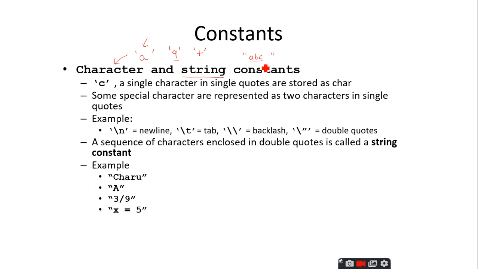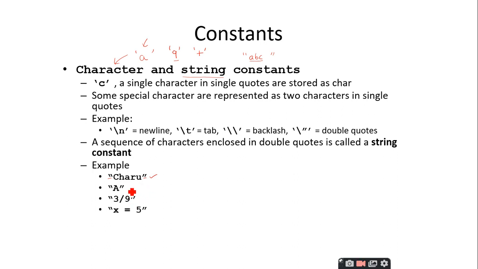This is a collection of characters A, B and C, and if it is enclosed within double quotations, it is treated as a string constant. Take this one, Charu. It's a combination of 5 characters, and this entire thing, if enclosed within double quotations, is treated as a string constant.